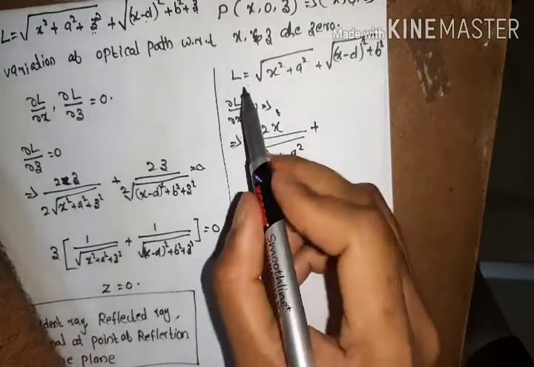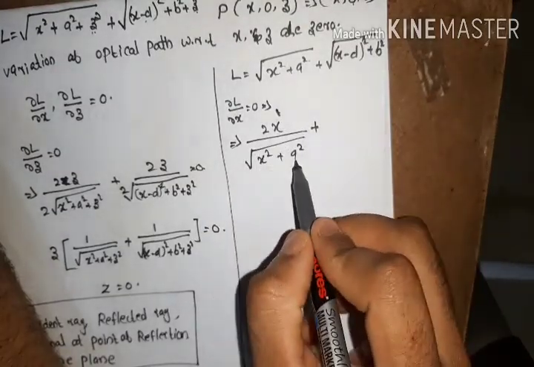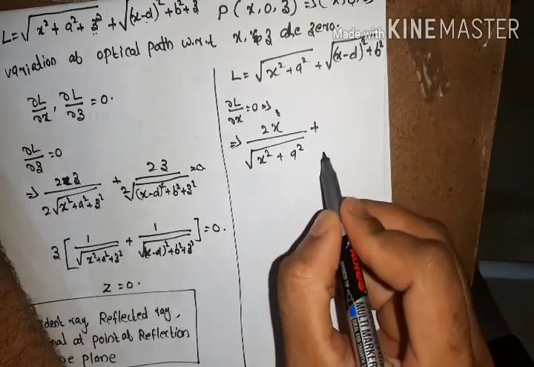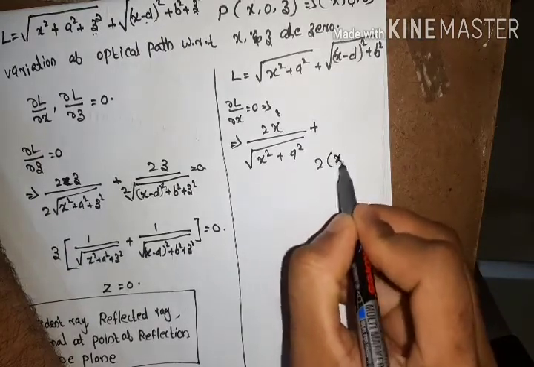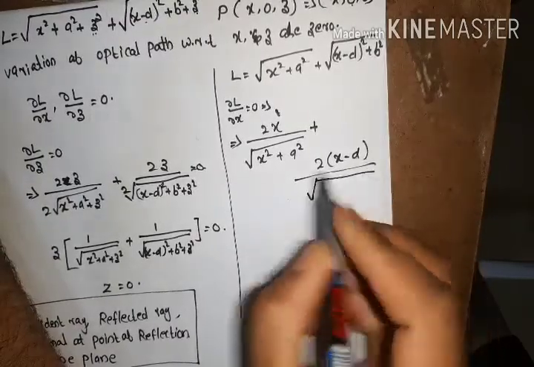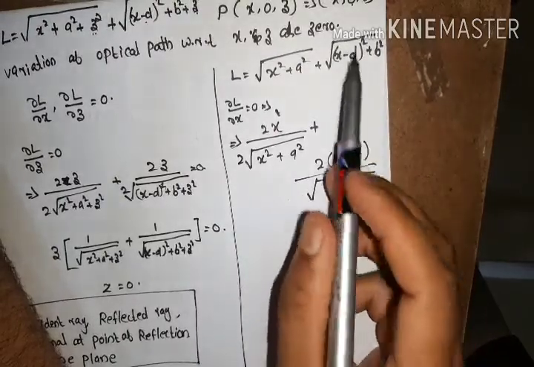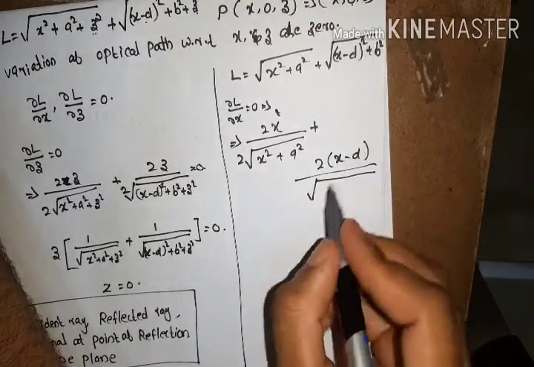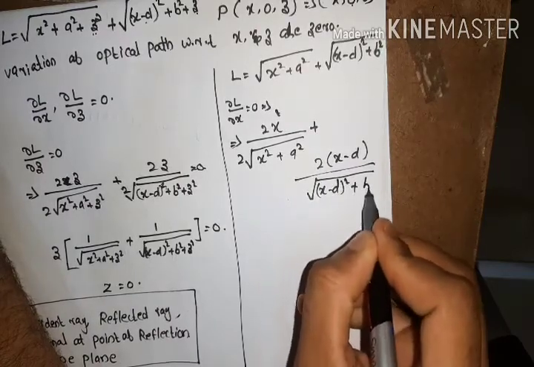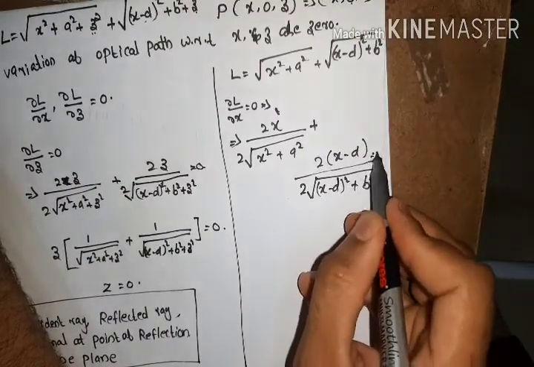I am differentiating this optical path with respect to x, that is 2x divided by 2 into root of x square plus a square, plus 1 by 2 into root of x minus d whole square plus b square, into 2 into x minus d, and equating to 0.